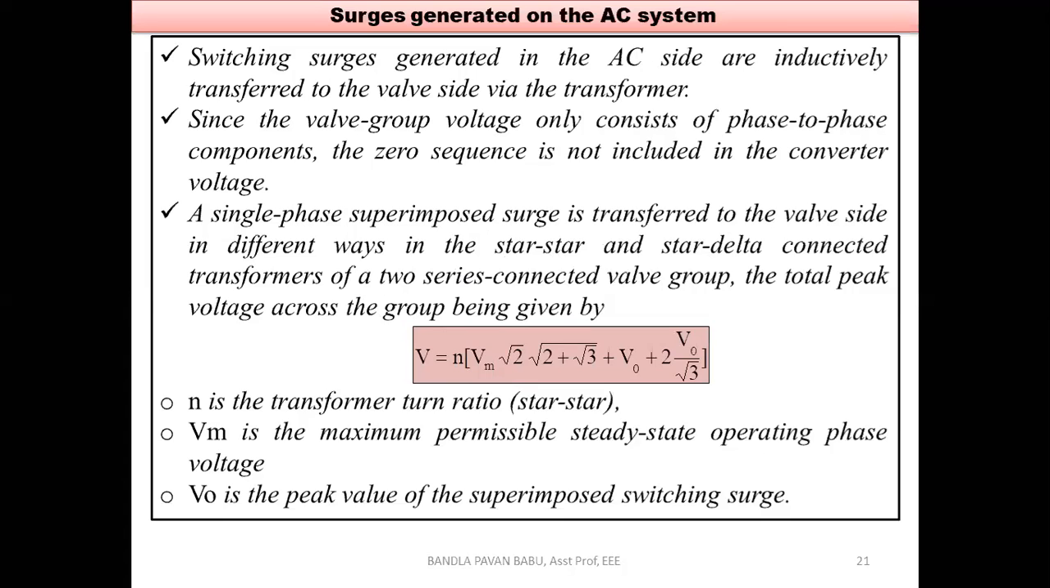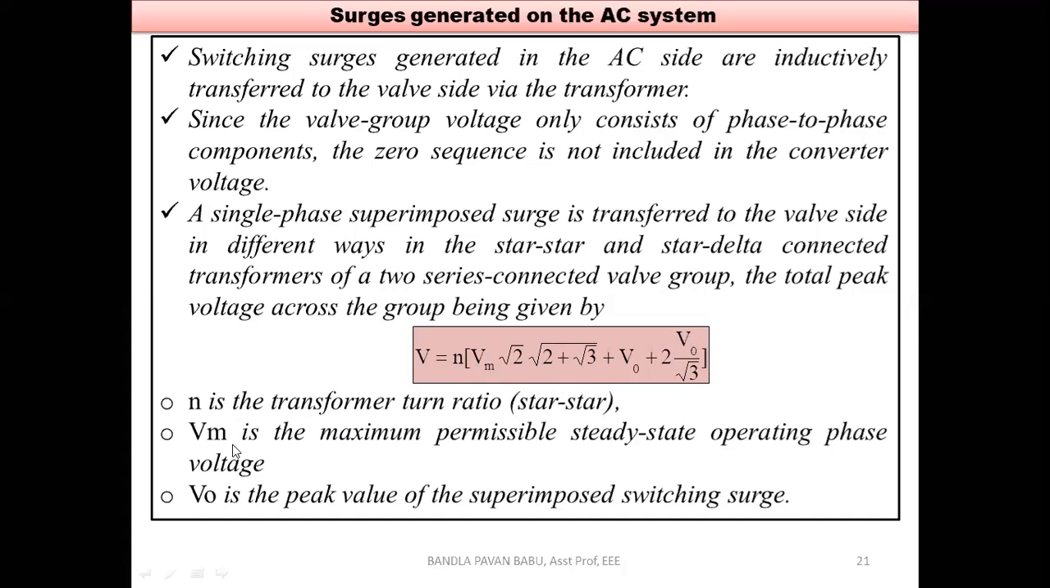If we consider the voltage between two phases, that is phase to phase, the voltage equation is V equal to n into Vm root 2 into root of 2 plus root 3 plus V naught plus 2 into V naught by root 3. This equation is already taken from the reference papers, where it is cited, so we have directly considered it. Here n is the transformer turns ratio, for the star to star connection.